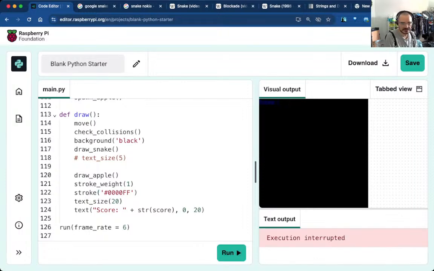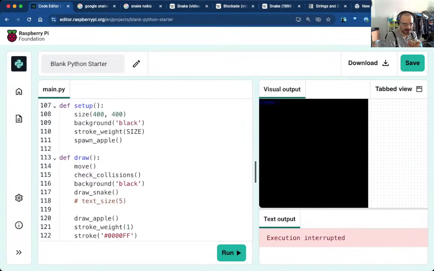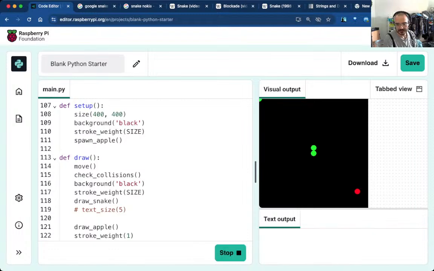Is it? Because the only thing that's drawing is... okay. So of course I do need to put stroke weight size back in here. That may have been the problem, actually. Yes, all right. Except I'm not seeing any score now. Oh yeah, that's because I've commented it out.